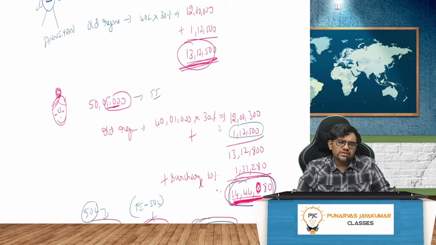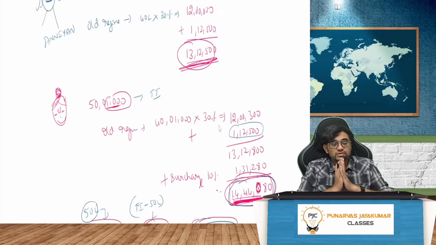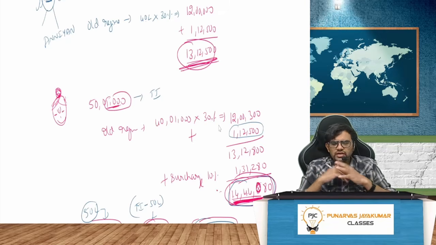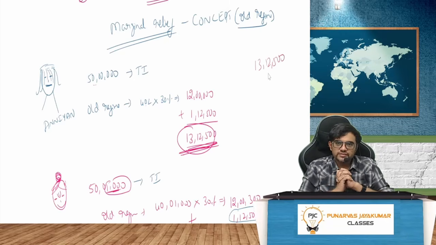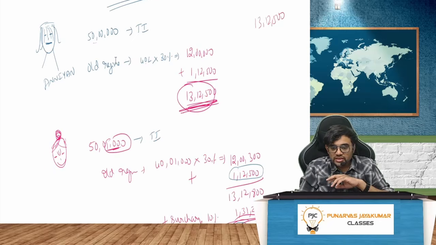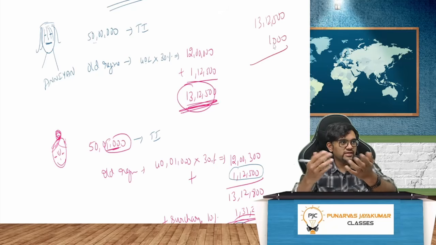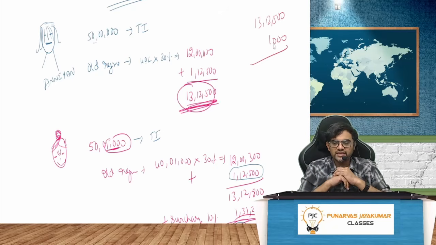So I will go to Nirmala madam and say, Madam, thank you so much for an amazing calculation where 1000 rupees more I'm earning and I'm paying 1 lakh rupees more tax. Awesome. So I'll propose one thing to you, Nirmala madam. Let me pay tax on 50 lakh only. Madam, I will pay 13 lakh 12,500. I'll pay, madam, to you. Please. And madam, extra amount that I'm earning, 1000, you only keep, madam. I don't want. You only keep. I earned for you only. Happy Valentine's Day. Please take it.